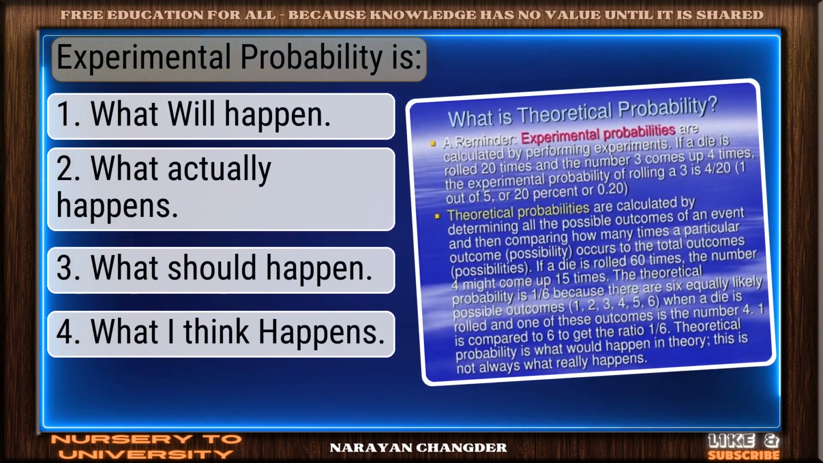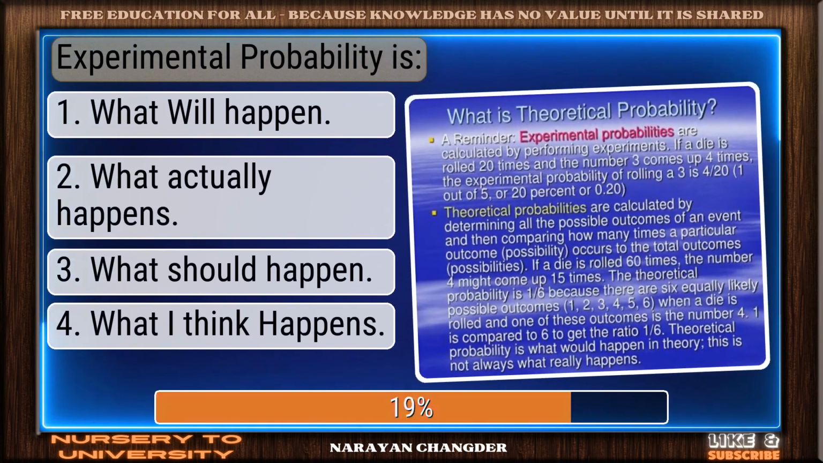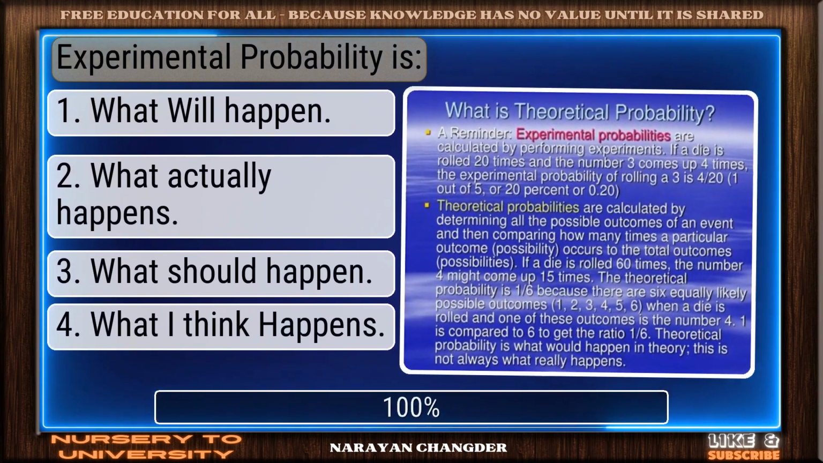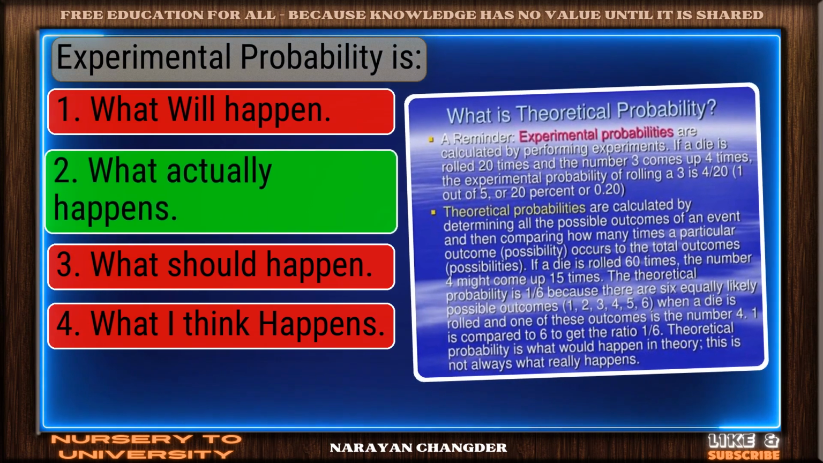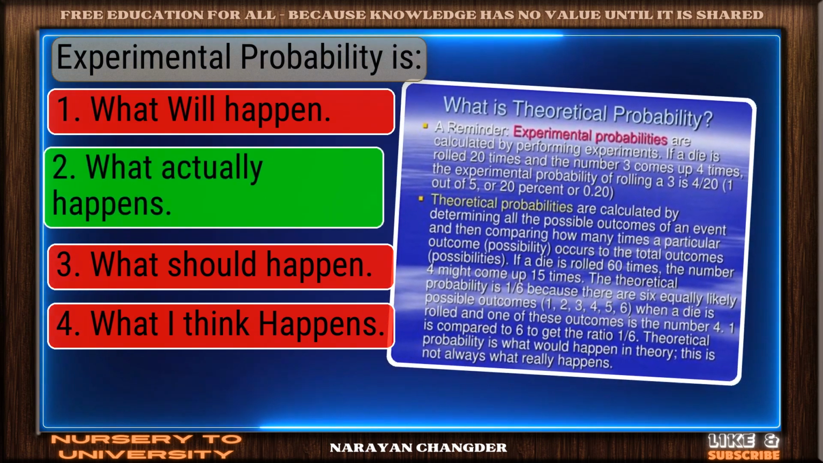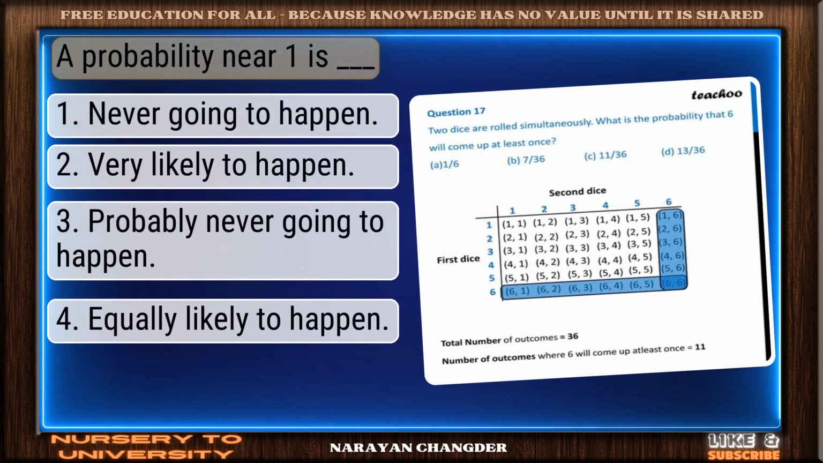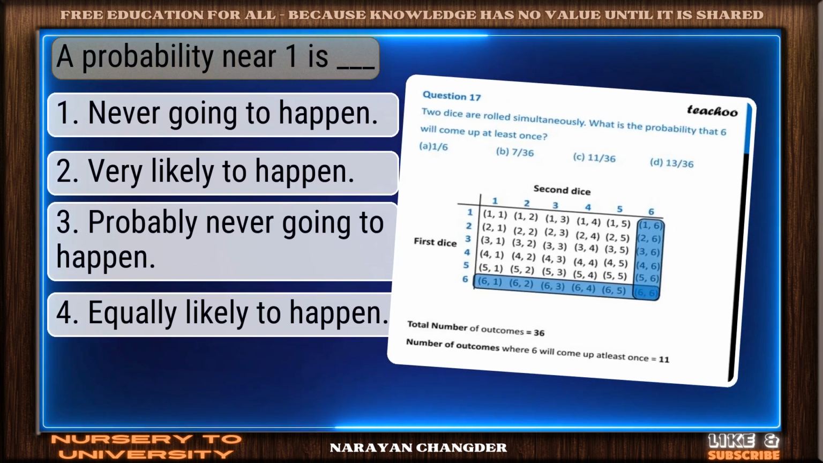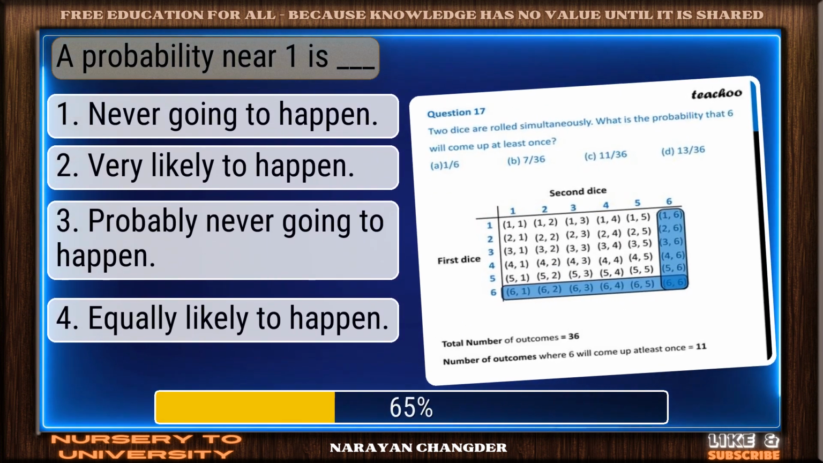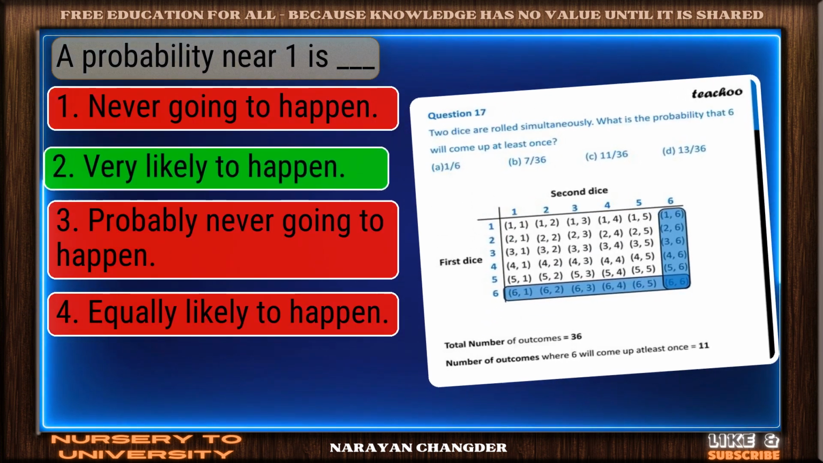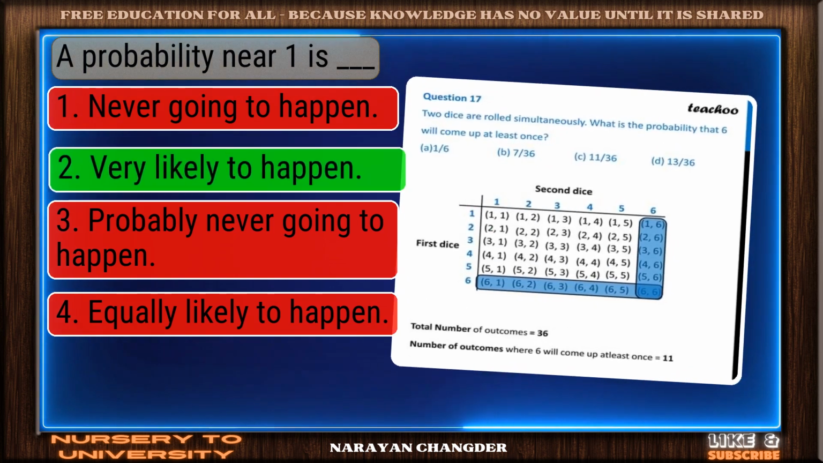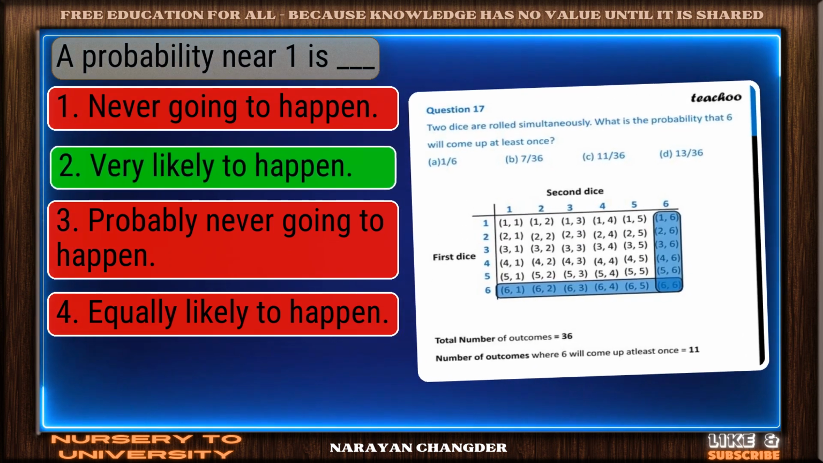Question number 72. Experimental probability is. Well reasoned. What actually happens is the correct choice. Question number 73. A probability near 1 is dash. Exactly. Very likely to happen makes sense, and it is the right choice.